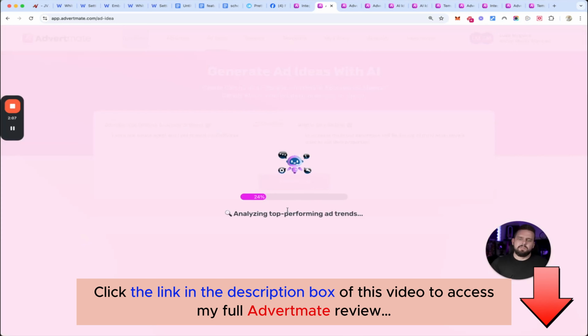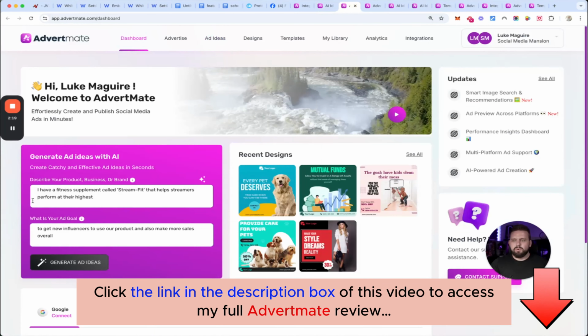The AI ads advisor will go through and find the best creatives, the best text. It'll write the ad out. It'll find the best types of ads as well that it thinks you should be using. Now I'll do the same here again for this one: I have a fitness supplement called Stream Fit that helps streamers perform at their highest. The goal is to get new influencers to use our product and make more sales overall. Generate that, and then we'll do the same thing over here again.